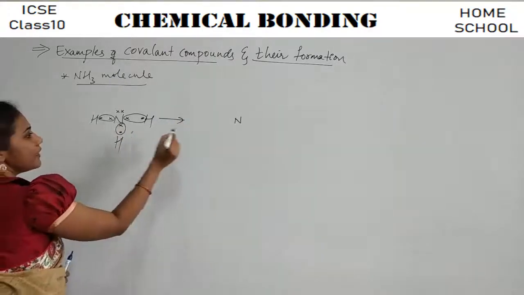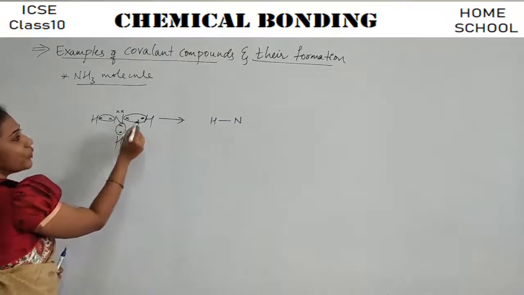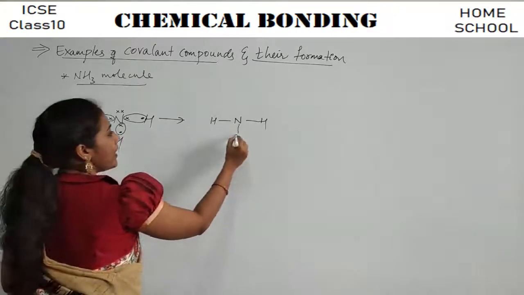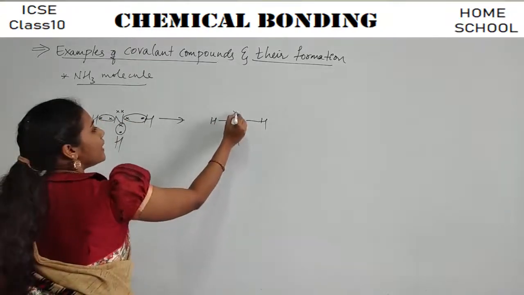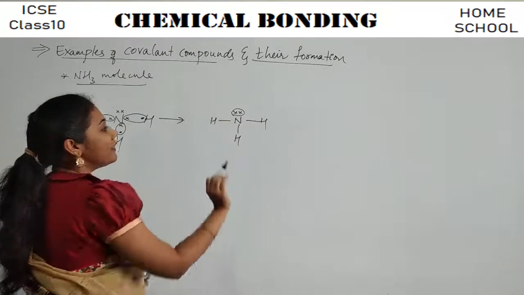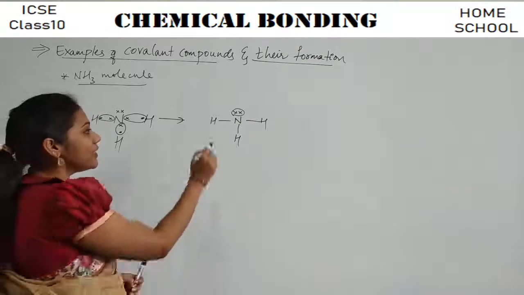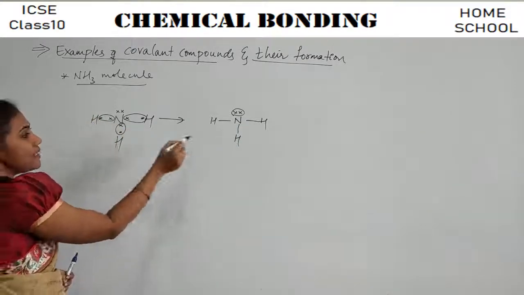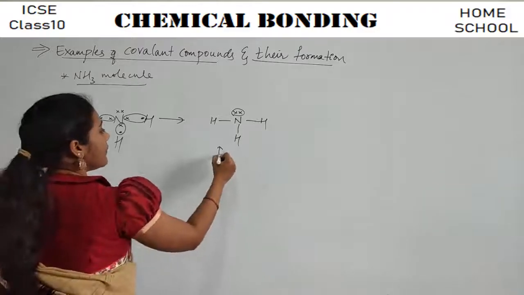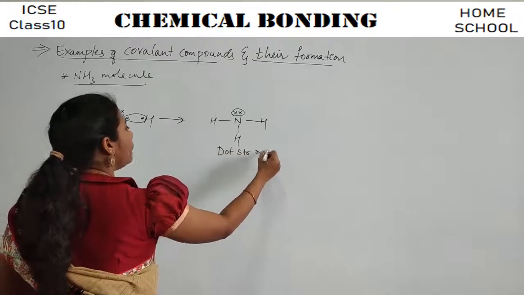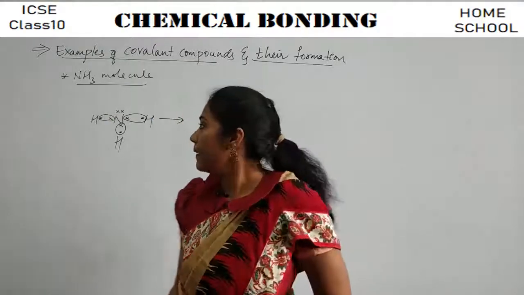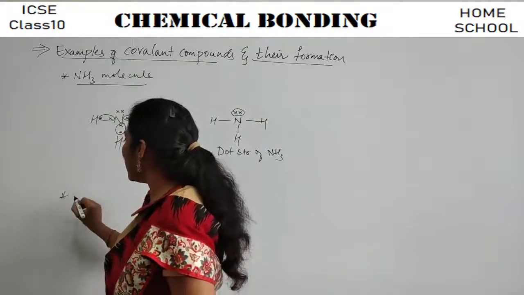So now, what are the bonds that you indicate? Between nitrogen and this hydrogen, 1 bond. Between nitrogen and this hydrogen, another bond. This nitrogen and this hydrogen, another bond. So these 2 electrons remain unshared. That means this is the lone pair present on nitrogen, right? So this is how, by sharing of electrons, the ammonia molecule is formed. Clear? So this is what we call the dot structure of ammonia, or you can write the dot structure like this also.